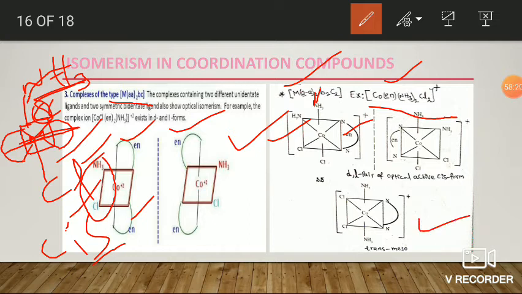Here the last is trans. Here also there is a plane of symmetry passing through the center of the ammonia as well as the edges of the two squares, sigma. So it is optically inactive. So only the cis compound exhibits optical activity, in the form of D, L pairs, that is, an enantiomer pair. Okay, fine. Next.